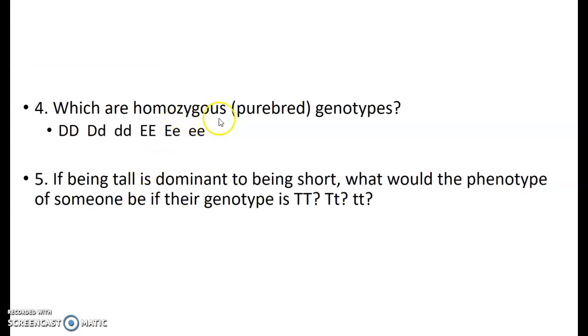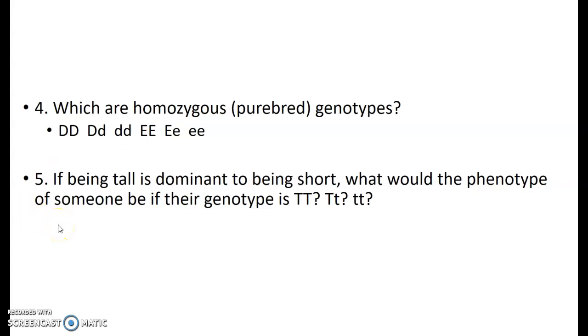Which are homozygous or purebred genotypes? A purebred means they only carry alleles for one particular trait. There's not a hybrid. So I would say big D would be homozygous or purebred, and I would say big E because those alleles are the same or purebred, and then I would also say little e. The others that we didn't pick are hybrids.